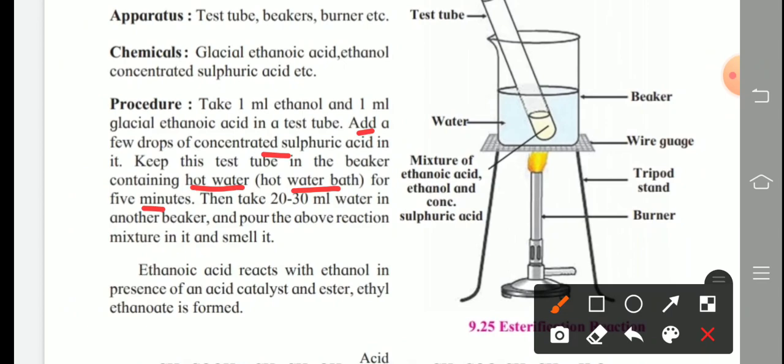Now ethanoic acid reacts with ethanol in the presence of an acid catalyst to form an ester, that is ethyl ethanoate. So this reaction is called what? Esterification reaction. I will show the answer on the next page also. This answer is related to this reaction.